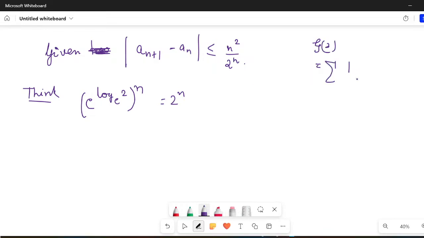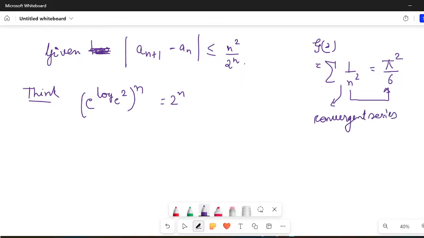Summation 1 upon n square is a convergent series. Even if you have attended your BSc first year, and probably in physics if you have attended waves and oscillations, there mostly teachers do Fourier analysis, and from Fourier analysis they write this, that the sum of 1 upon n square is pi square over 6. I'm not saying that is the only way, but if you are in BSc starting, then always remember summation 1 upon n square is a convergent series. Just remember this.